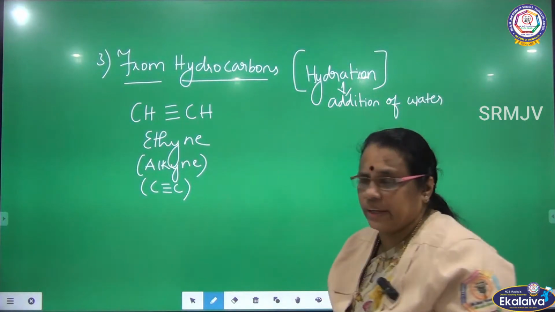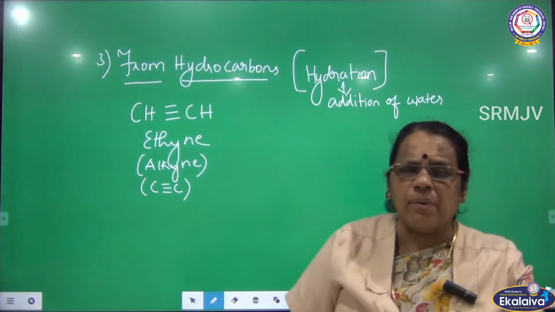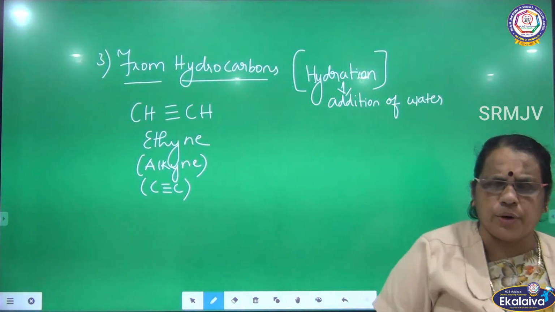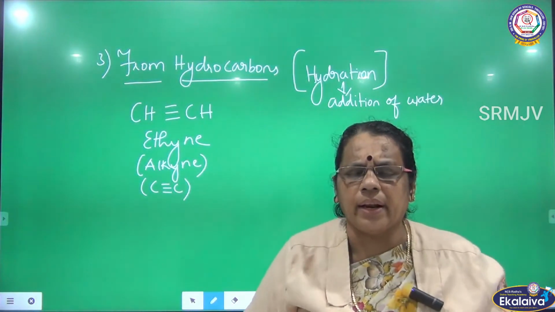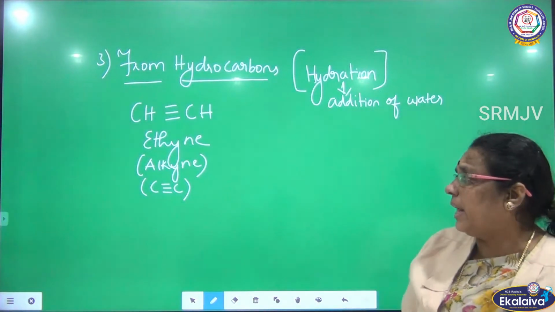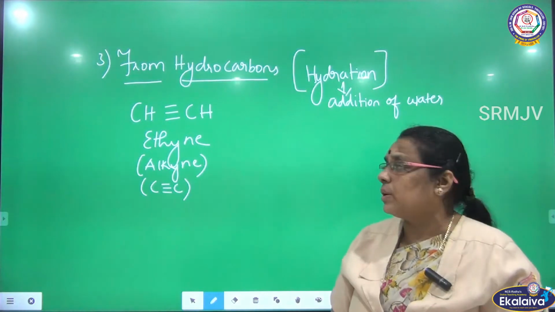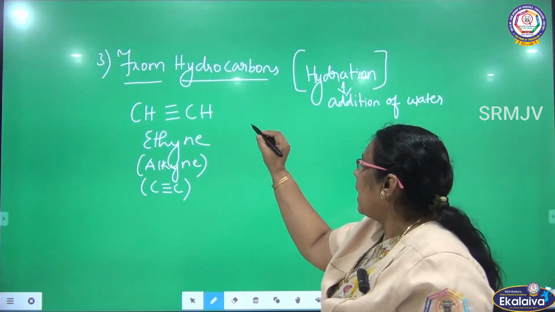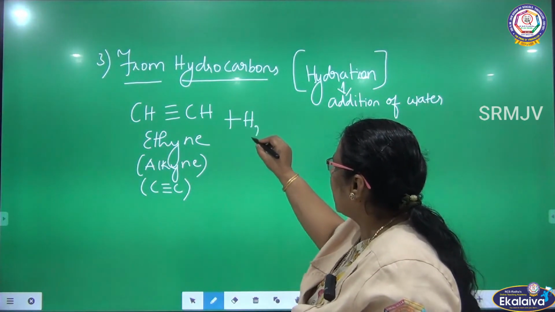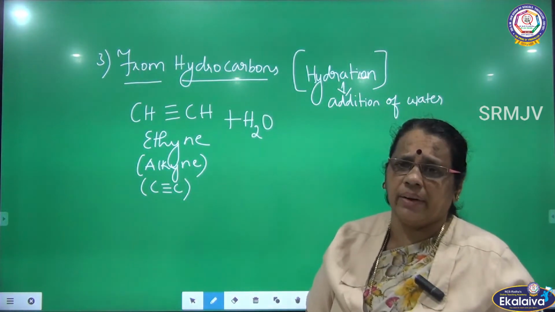Dehydration is removal of water. Hydration means adding water. So here what are we going to do? We are going to add water to alkyne. What is the compound I have written under the alkyne family? I have taken ethyne. So ethyne is hydrated. I am adding water to the alkyne, which is ethyne.